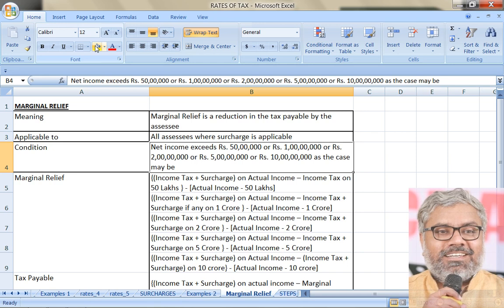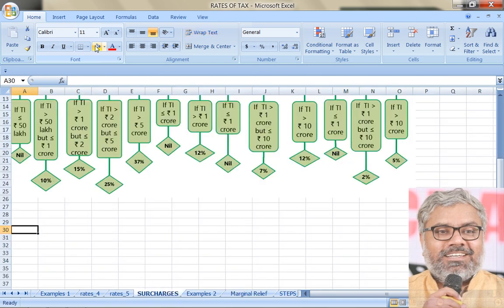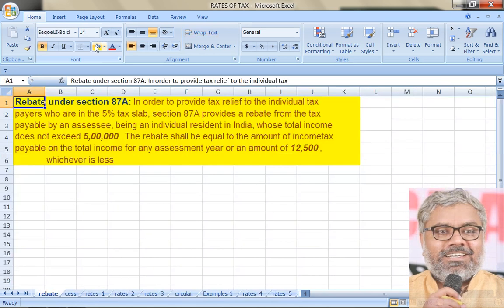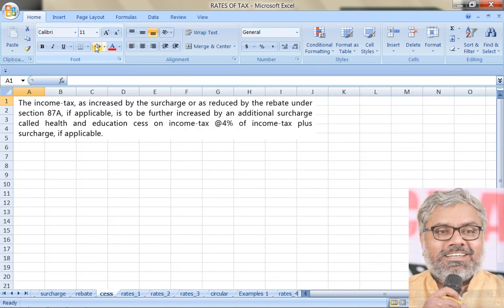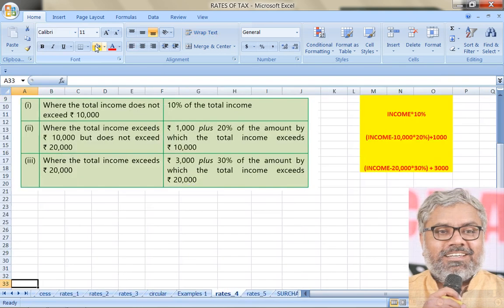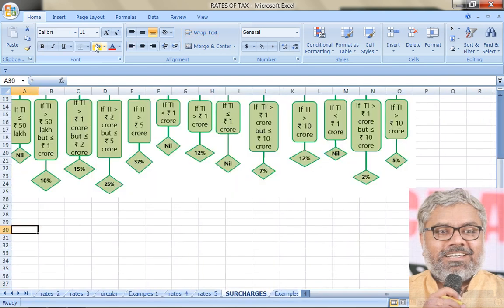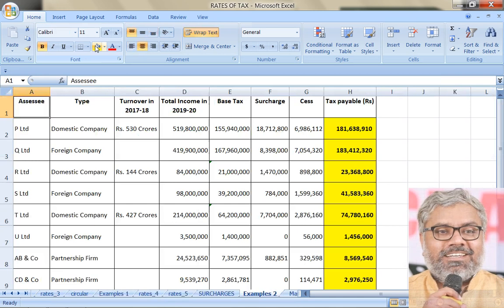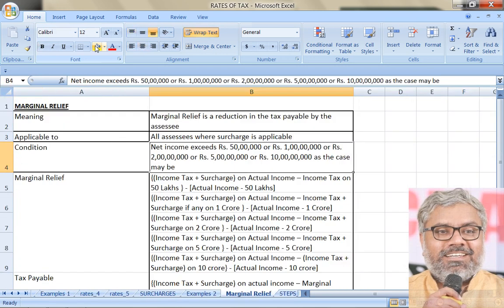Why marginal relief? Now, the name indicates first of all relief. Relief means it is a good thing. Relief, rebate, these words are good words or bad words? Definitely good words. From the SSC point of view, surcharge, cess, these are bad words. Tax, these are all burden on the SSCs. So there is a tax, there is a surcharge, there is a cess. These are all burden on the SSCs.